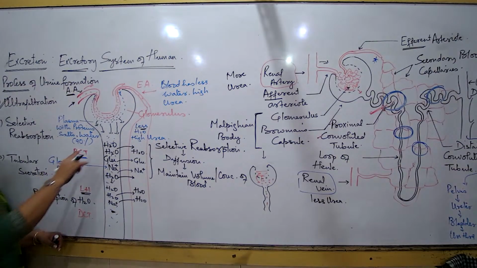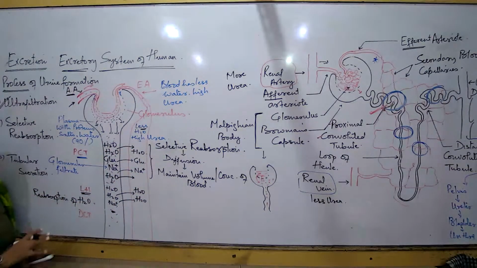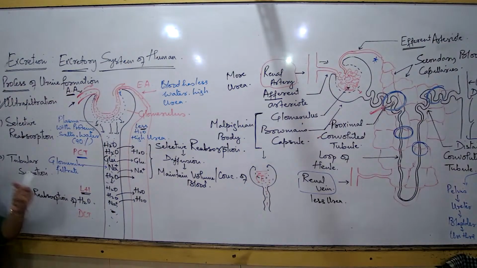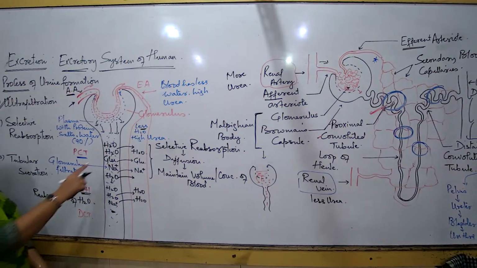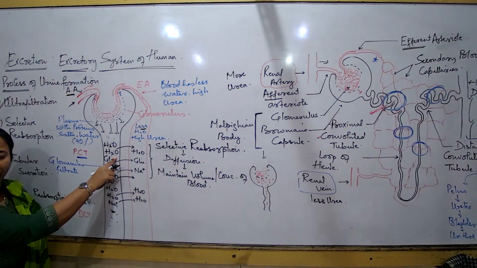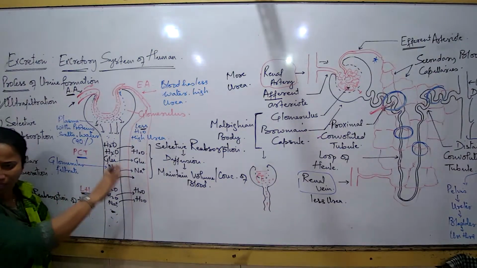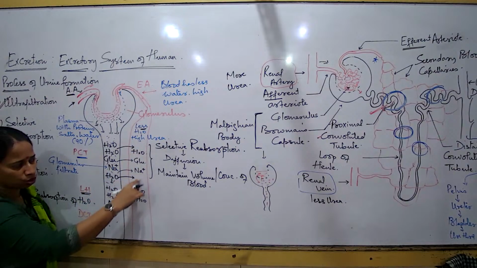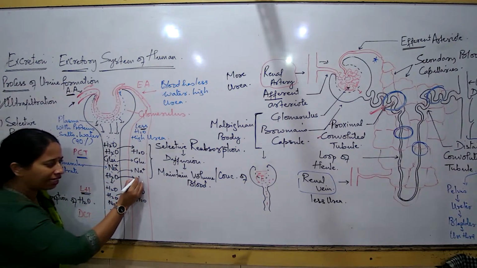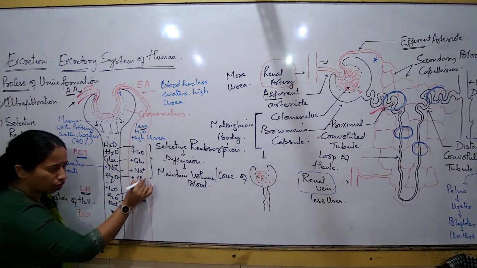Okay. So for the process of selective reabsorption, what did we understand? By the process of selective reabsorption, the tubule has given back a huge amount of water, sodium, glucose, all essential salts back to the blood. Now the blood has a large amount of water back.